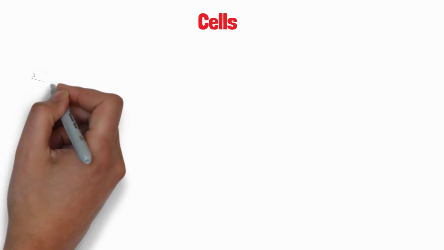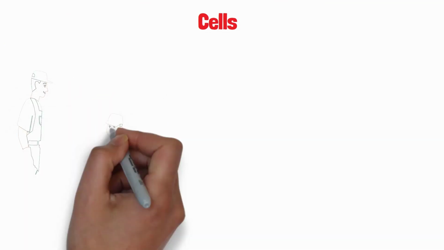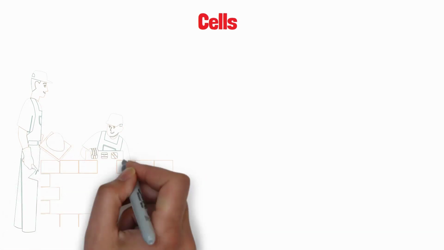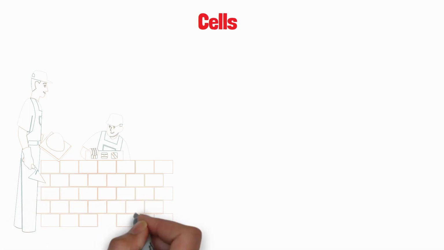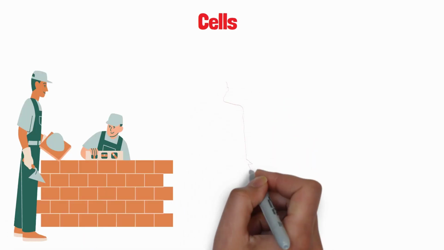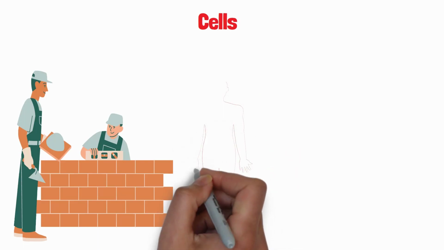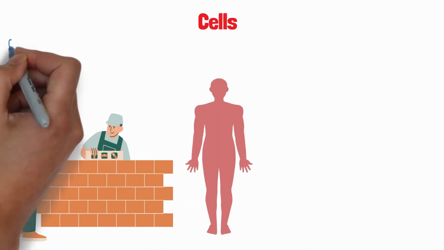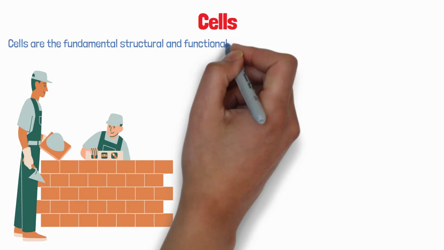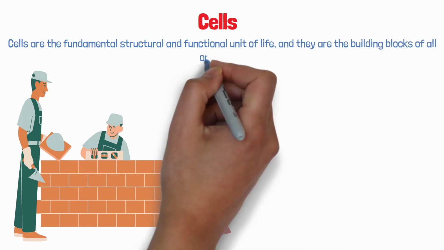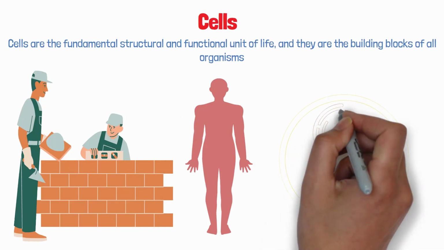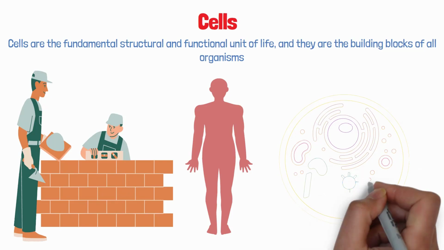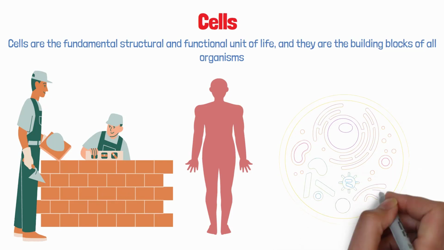Cells. Here's a fresh take on the cell introduction. All living organisms are made up of cells, which are the basic structural units. The presence of cells in our bodies is analogous to the bricks that comprise a construction. All of the bricks are assembled to form a structure. Similarly, all of the cells come together to create the body of an organism. Cells are the fundamental structural and functional unit of life, and they are the building blocks of all organisms. The plasma membrane, organelles and, in rare situations, a nucleus are the subcellular structures of the cell. The size of the cell varies from 1 to 100 micrometers.